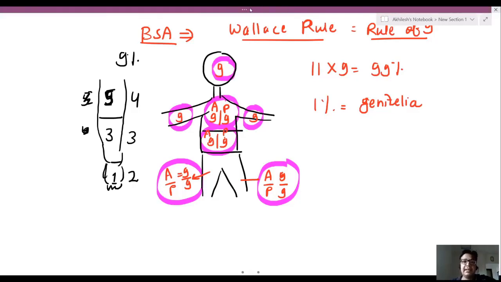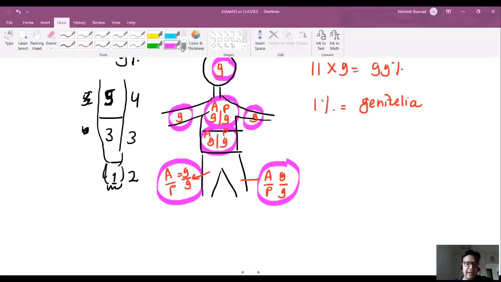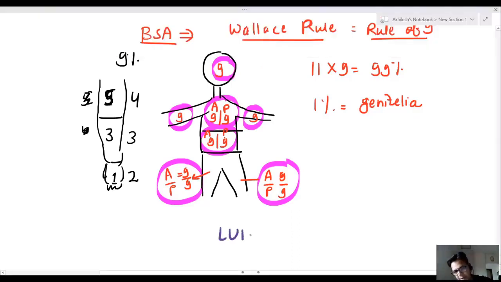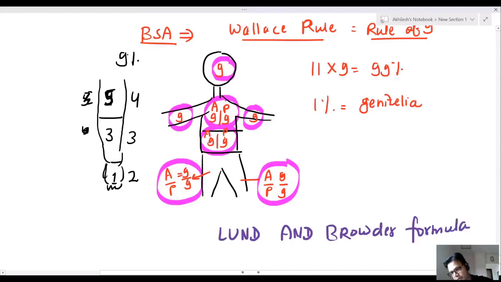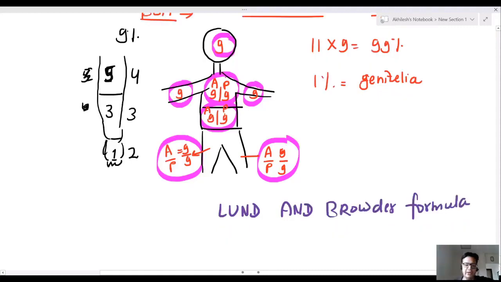Now, sir, there is one more formula, known as the Lund and Browder formula.